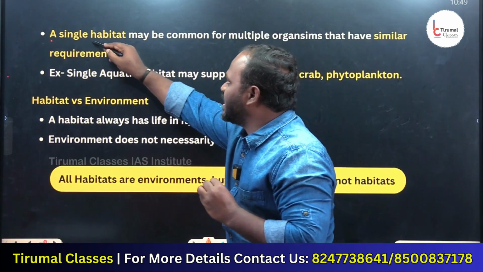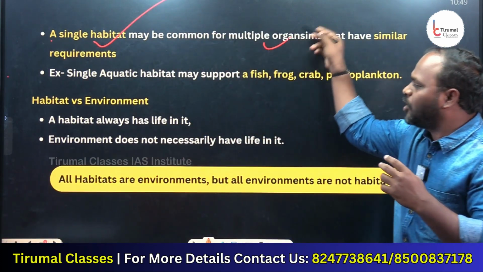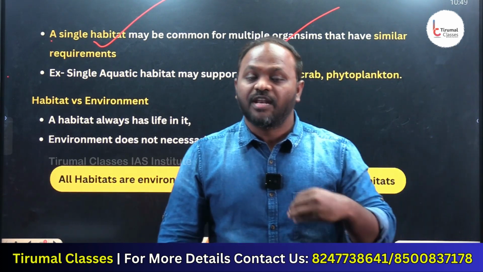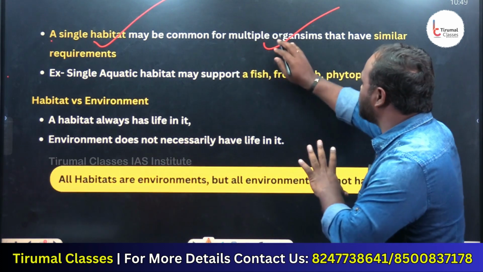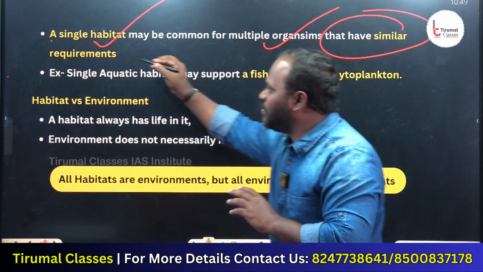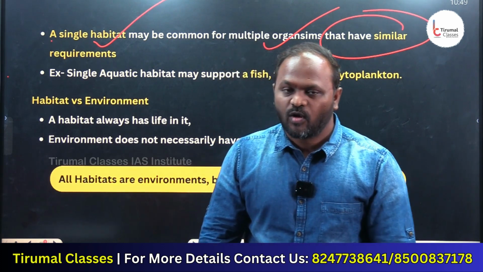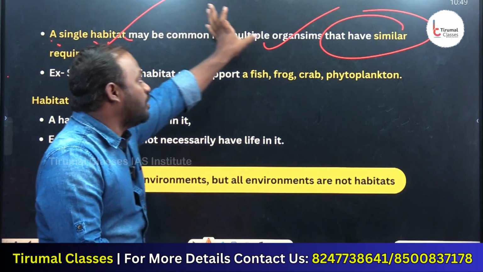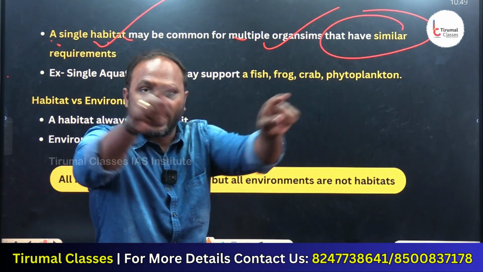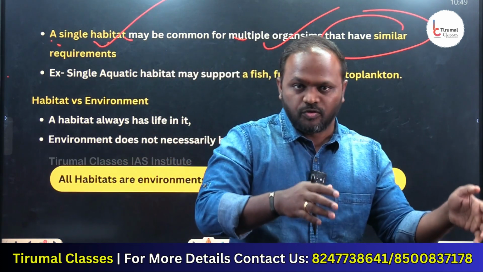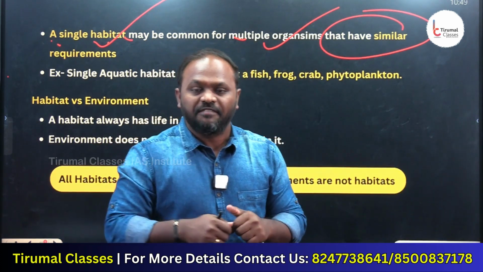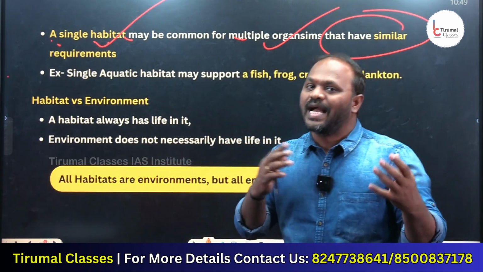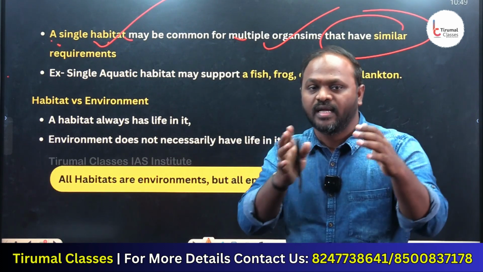Look here. A single habitat may be common for multiple organisms. For example, a desert is a particular habitat where we have multiple organisms. These multiple organisms have similar requirements. What do I mean by similar requirements? I mean that one particular habitat may be common for multiple organisms. All these multiple organisms have common requirements, maybe common food, maybe common shelter. These commonalities make them live in a particular habitat.